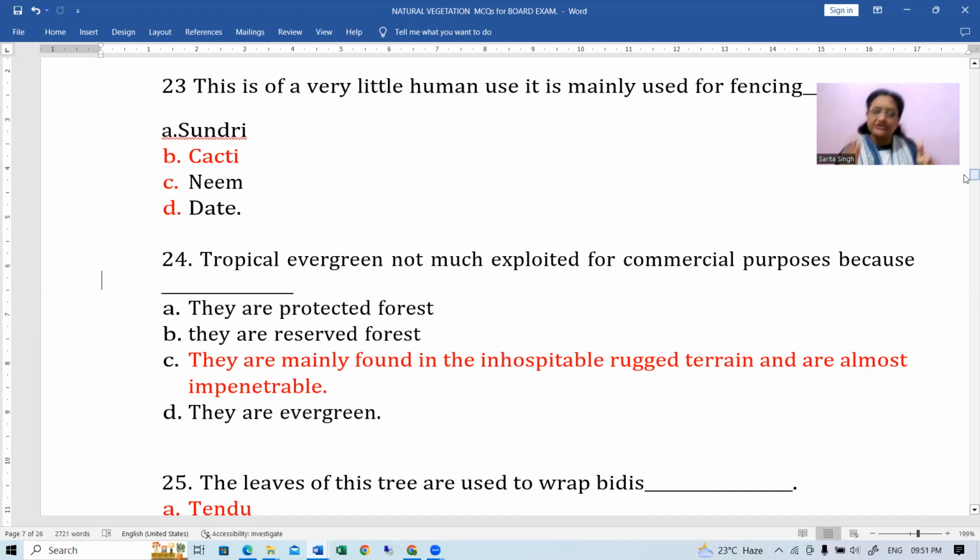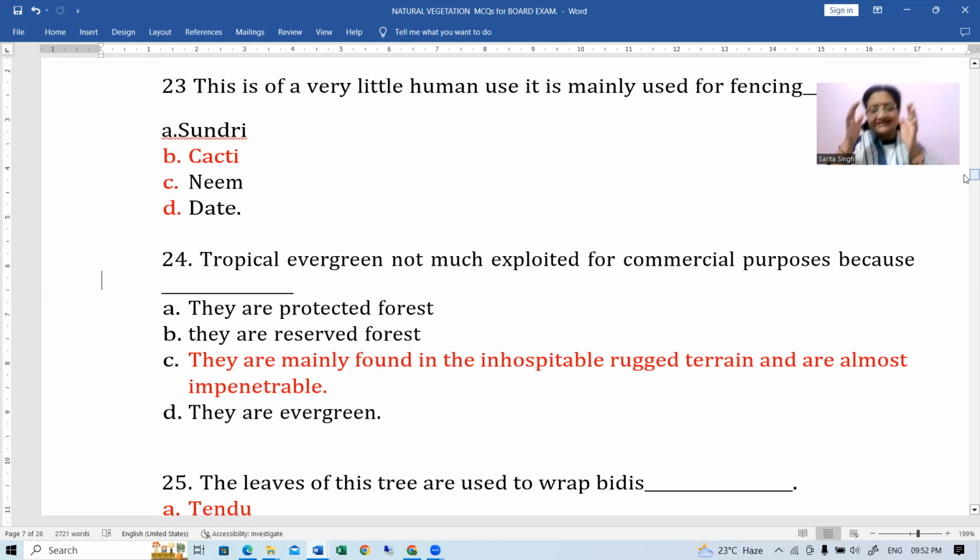So if, for commercial purposes, anybody wants to get any specific type of wood, that is going to be very difficult for the person because the entire area has got different types of trees there. So they'll have to search for it. But if we talk about the tropical evergreen, this is actually having the trees which are present in pure strand.